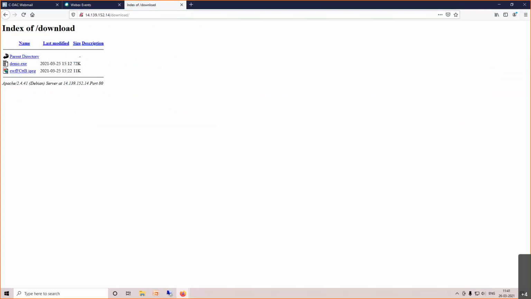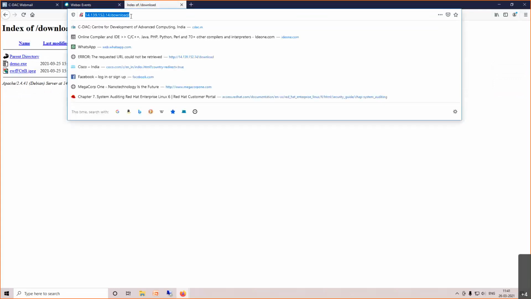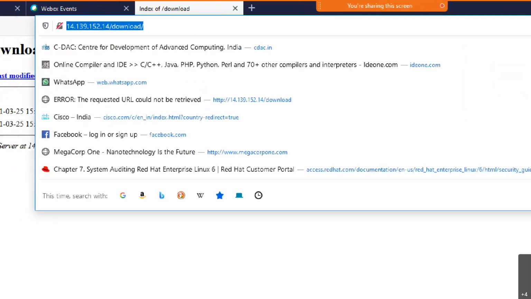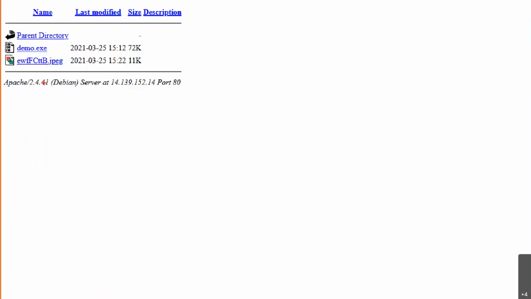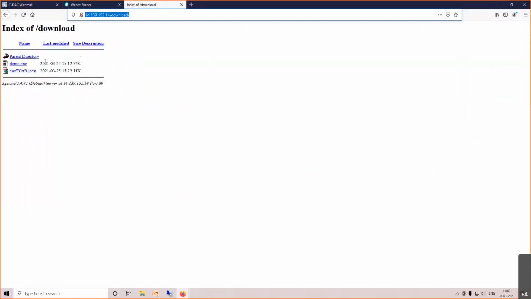You can see the file is there, demo. So if you want, you can go to this website. This is the website name from the IP address, right? This is the IP address which you have to type and say download. So when you say download, this page will open. You have to download this particular file, demo.exe, which I'm going to download on my system here, right?